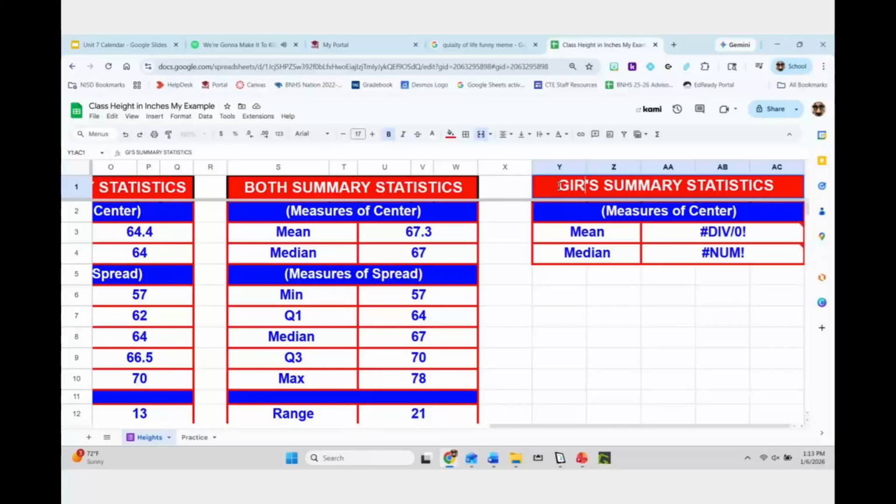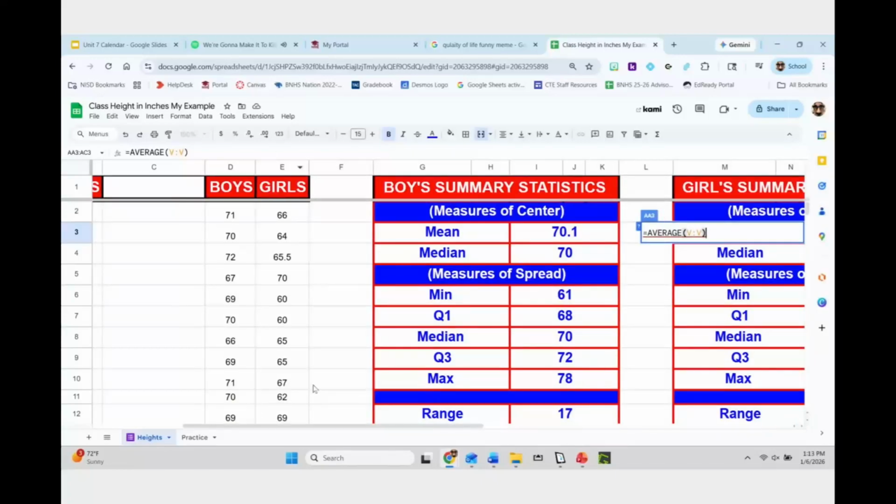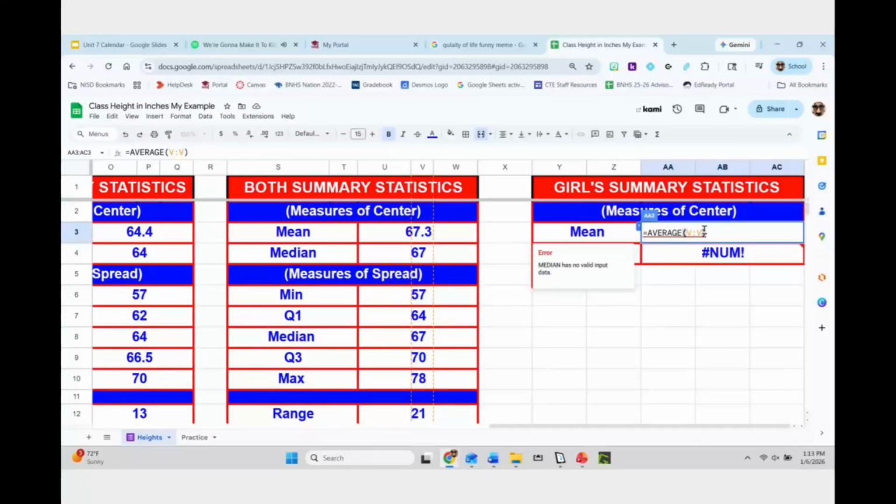My formatting's similar, and I can change this word to girls, so I don't have to redo it. I want to make sure that this is in the right spot. I have these arrows, so I'm thinking it's probably not. We're going to get the average from the girls. That is in column E. So I'm just going to change these D's to E's. That should be an E. This should be an E. And notice how this matches up with this cell right over here, which it should.